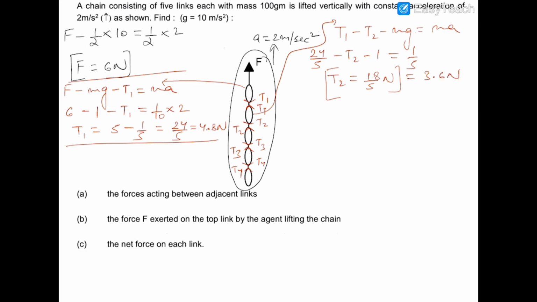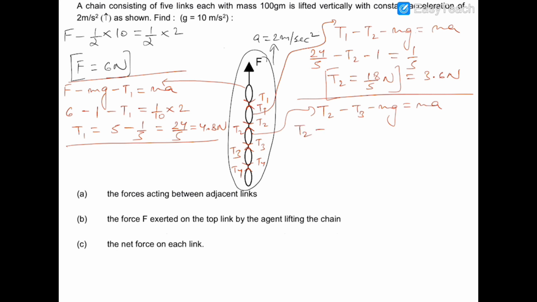Now if I have to find the value of T3, I can write the equation of the third link: T2 minus T3 minus mg will be equal to ma.